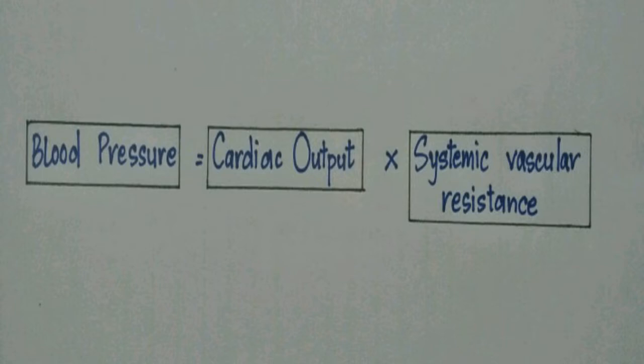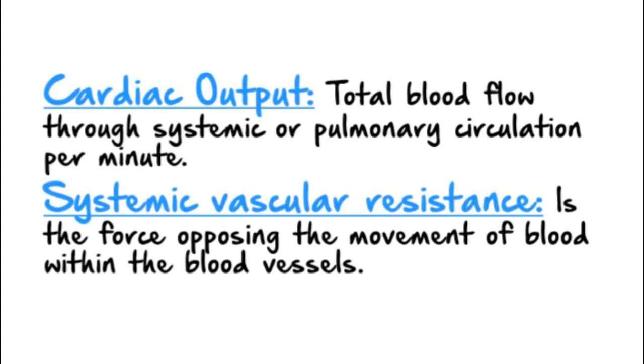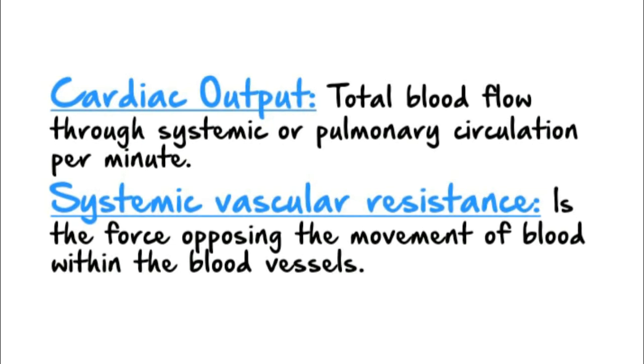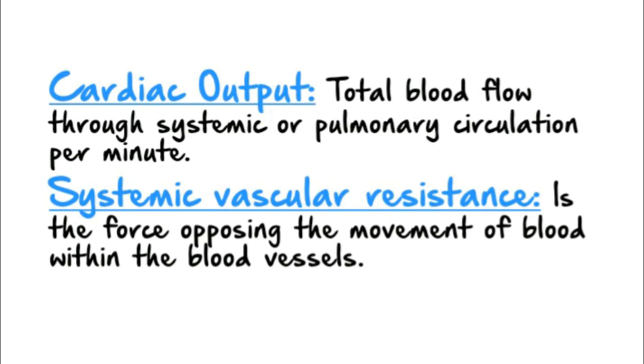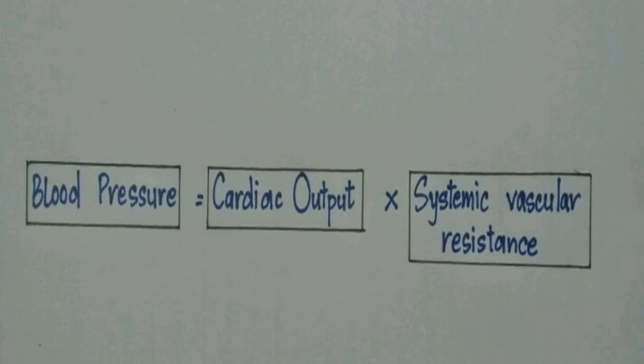It must be adequate to maintain tissue perfusion during activity and rest. So basically blood pressure is primarily a function of cardiac output and systemic vascular resistance. So now what is cardiac output? It is the total blood flow through the systemic or pulmonary circulation per minute. Systemic vascular resistance is the force opposing the movement of blood within the blood vessels. The radius of small arteries and arterioles is the principal factor determining vascular resistance. A small change in the radius of the arterioles creates a major change in the SVR.